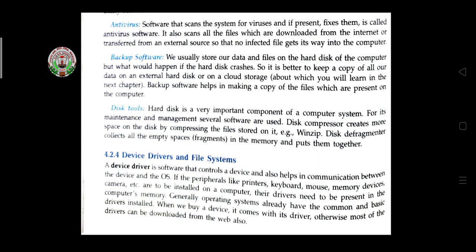If you have a large amount of data to send by mail and the storage device does not have the space, at that time you have to compress the data and then send the file or folder by mail or on any storage device. This is how the disk tool works.